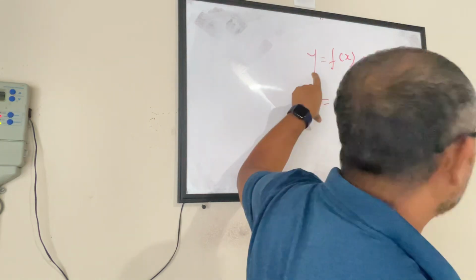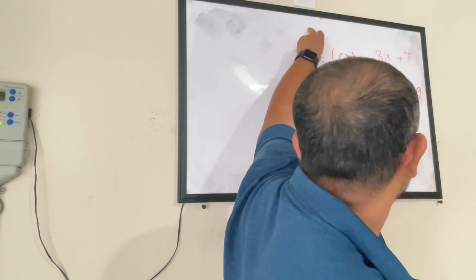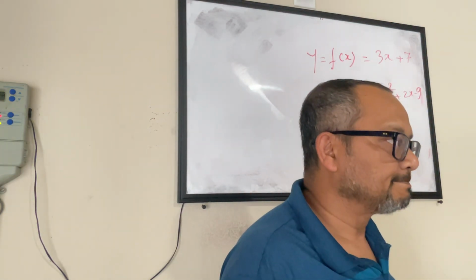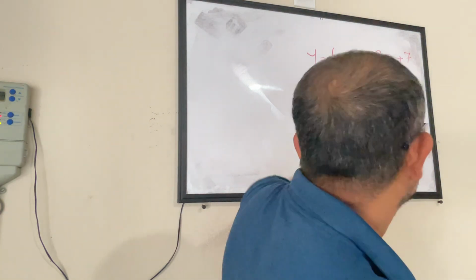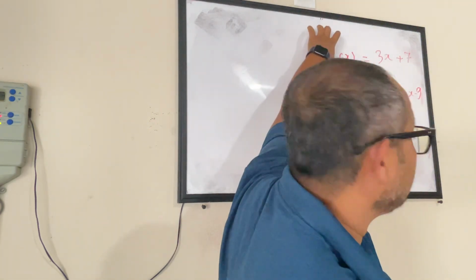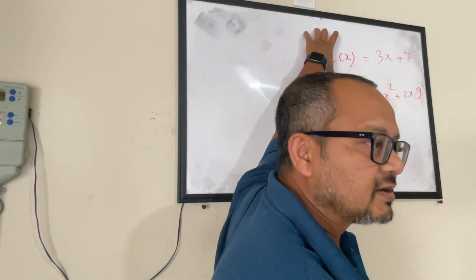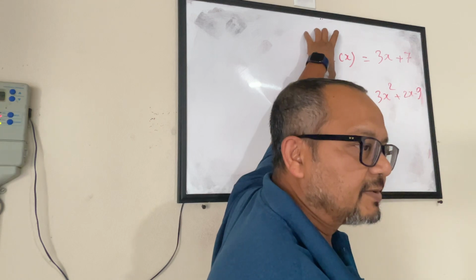So these are two examples of functions. What is the difference between this one and this one? Anybody? One is quadratic, one is linear. This is a quadratic function and this is a linear function. Everybody with me? Yes, sir. Neil, Sarah? Yes, sir. Okay.